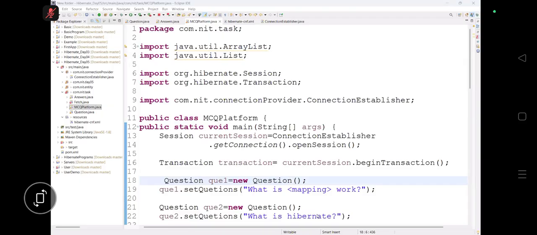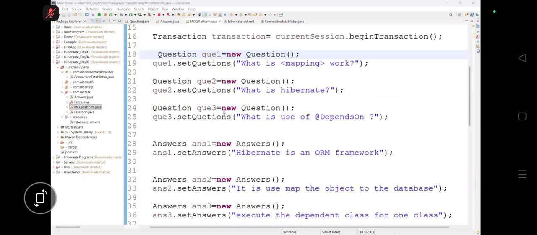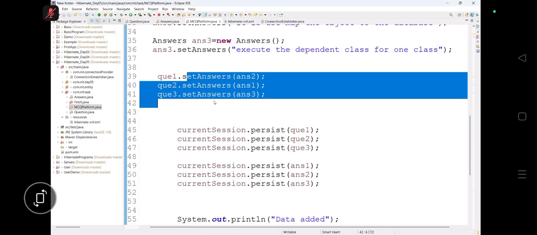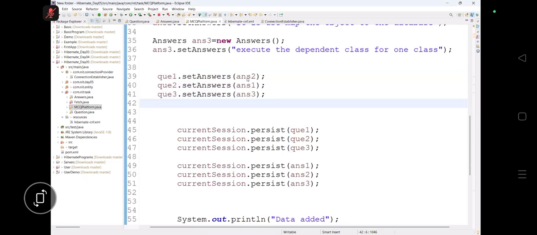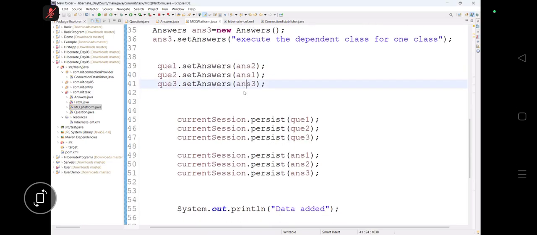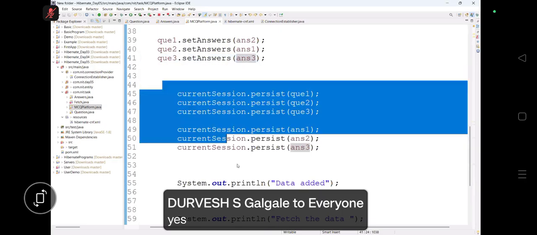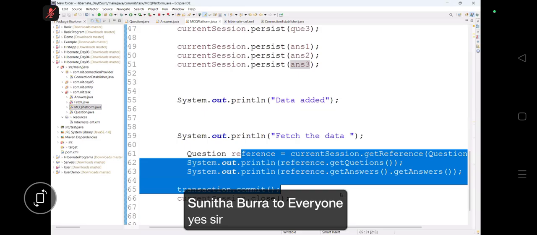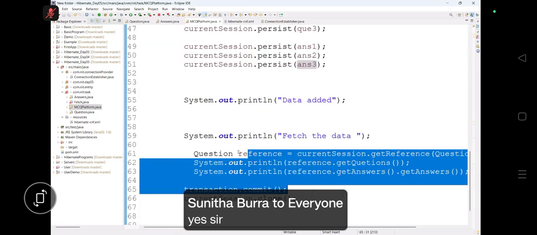Aaj century kaise ho gaya? Right? Now let's see, we are setting the questions here. These are the questions set by me or not? Question 1 has answer 2, question 2 has answer 1. These things are set by me. Now I had saved the question, I had saved the answer also, and we are trying to fetch the answer here.